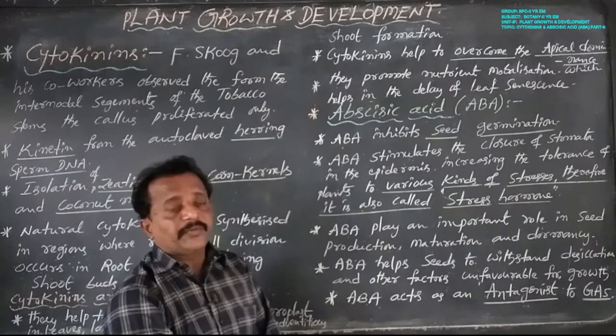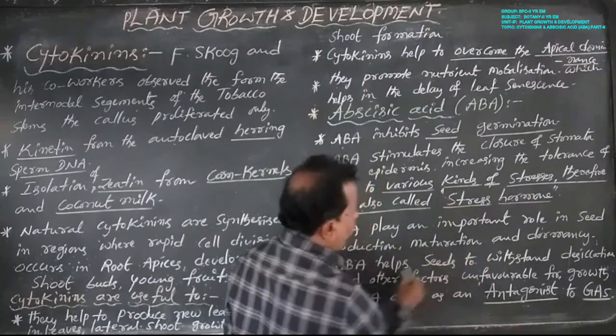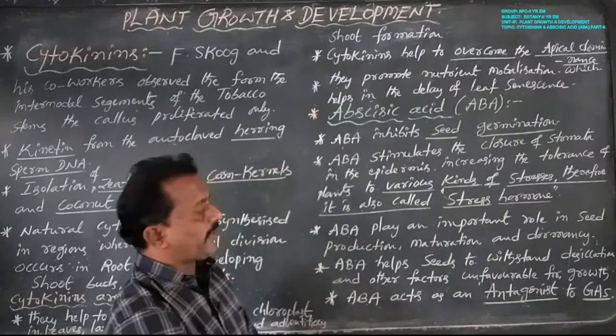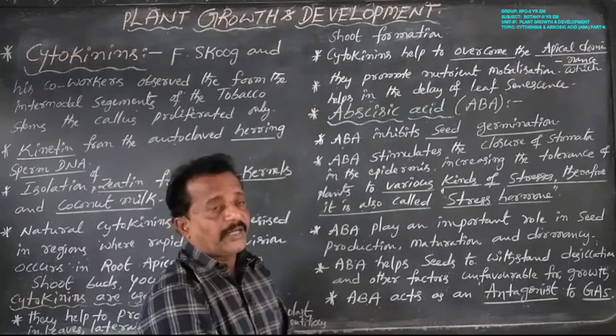By inducing dormancy, ABA helps seeds withstand desiccation and other factors unfavorable for growth.